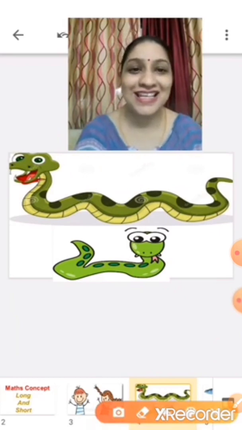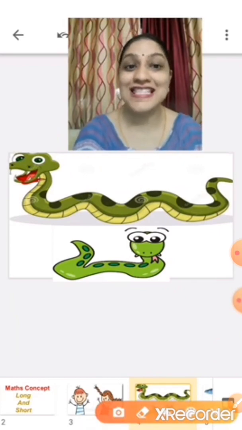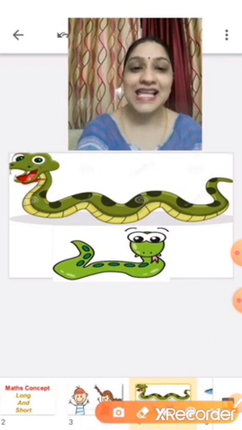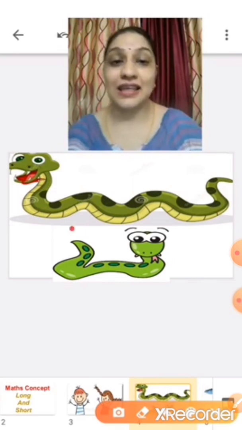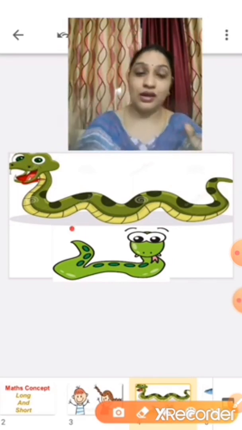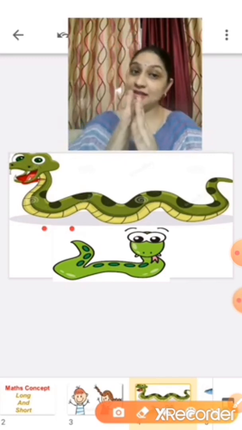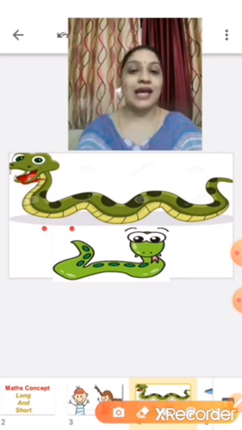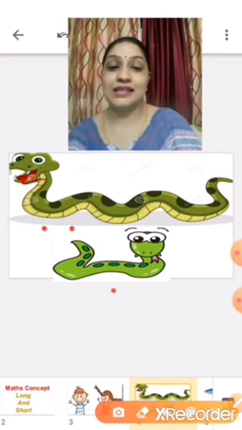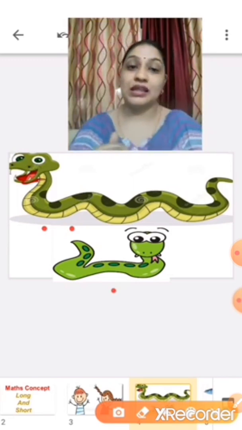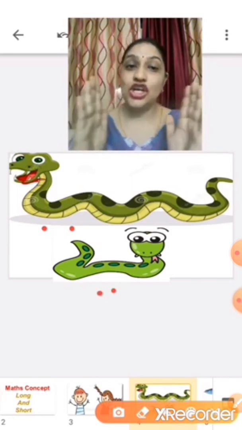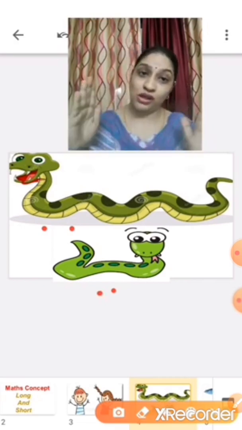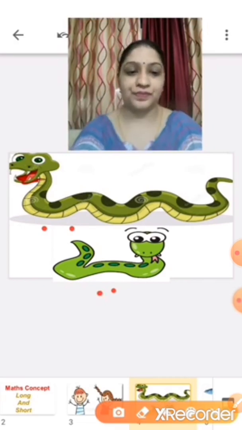What are these? Yes, these are snakes. And this snake is long. And this snake is short. Long, short.